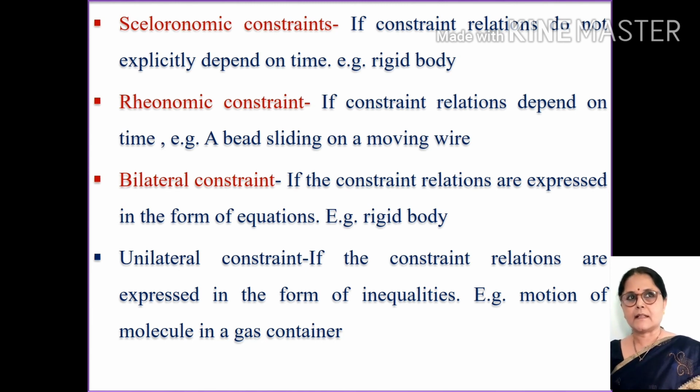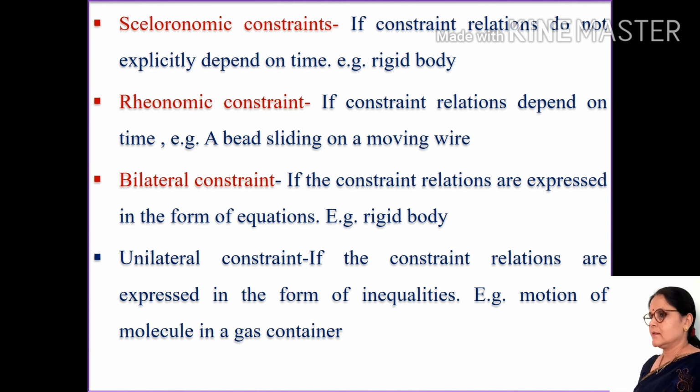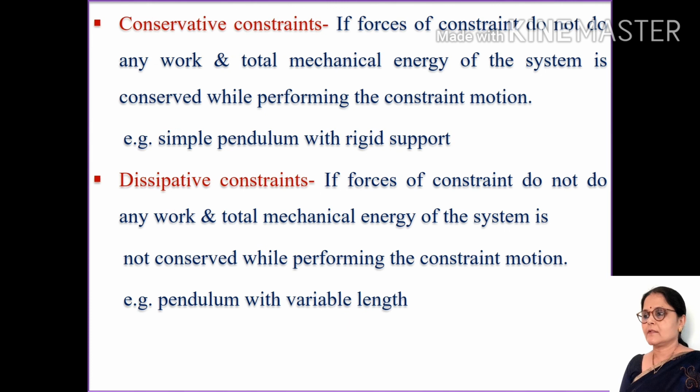Bilateral constraint. If the constraint relations are expressed in the form of equations. Example is rigid body. Unilateral constraint. If the constraint relations are expressed in the form of inequalities. Example, motion of a molecule in a gas container. This is called unilateral constraint.